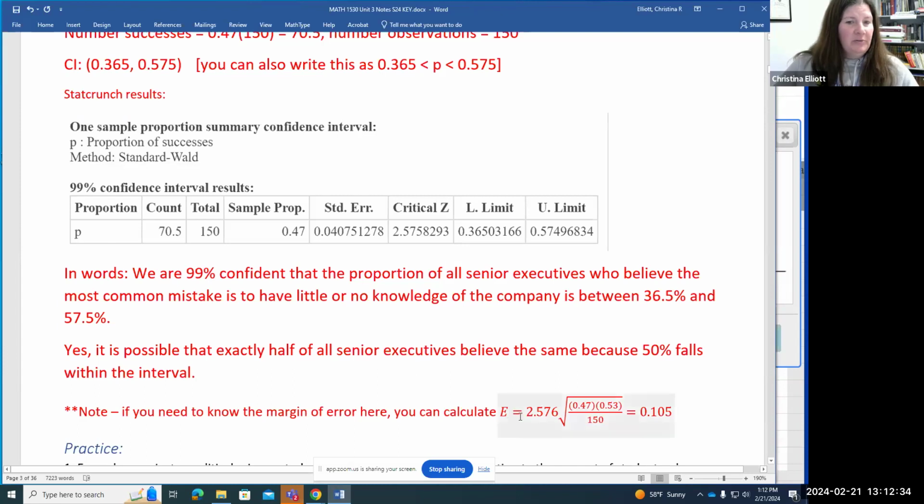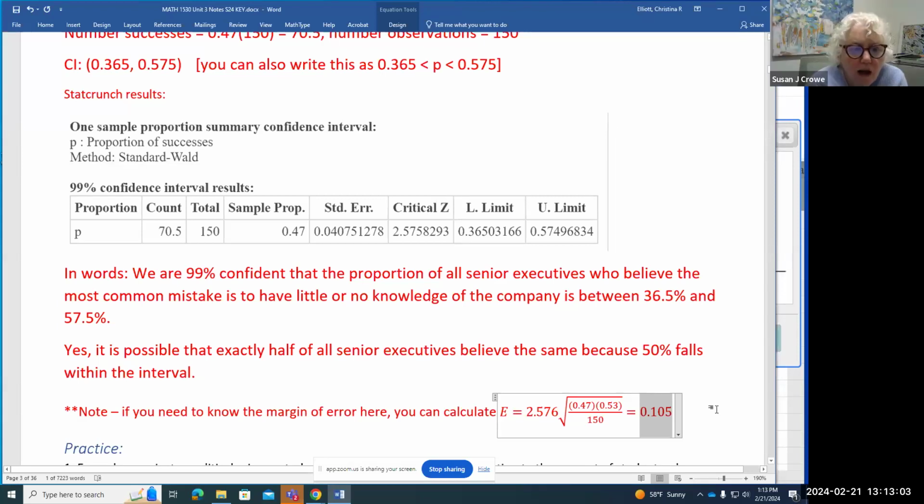Also, I just made a little note here. If I wanted to calculate the margin of error using the formula, I got my critical value for the 99% confidence level where it says critical Z in StatCrunch. And so I can use that in the margin of error formula to calculate the margin of error. So my margin of error is 0.105, or 10.5%.